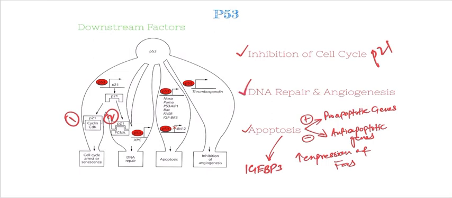Similarly, several other proteins involved in DNA repair are also transcriptionally activated by p53, like XPC, which is involved in nucleotide excision repair. And regarding angiogenesis, p53 also activates several proteins involved in its regulation, like thrombospondin, which is an inhibitor of angiogenesis and is also regulated by the action of p53.